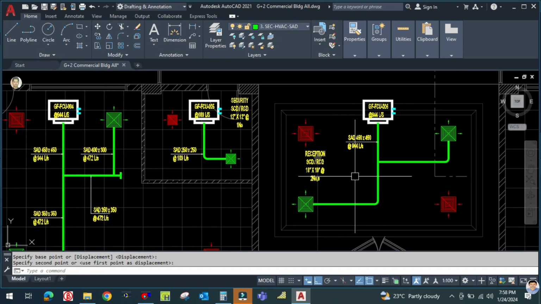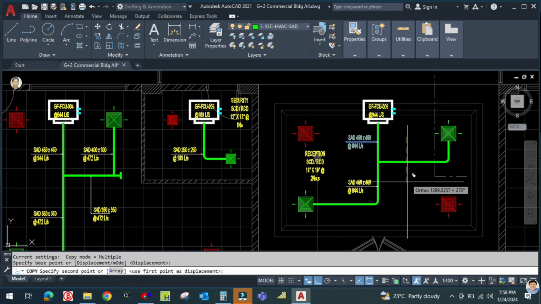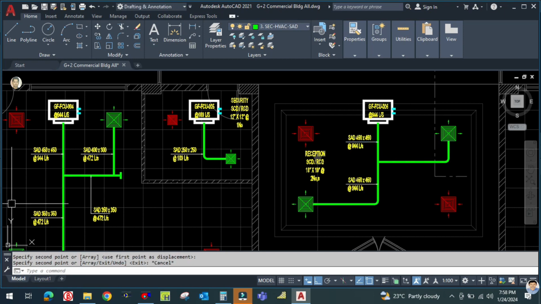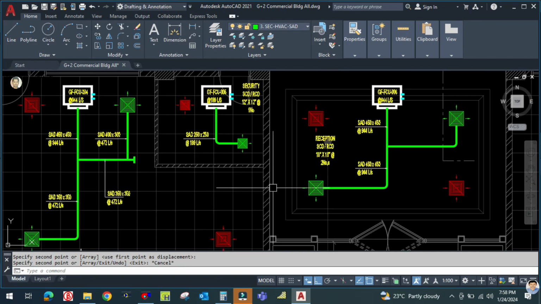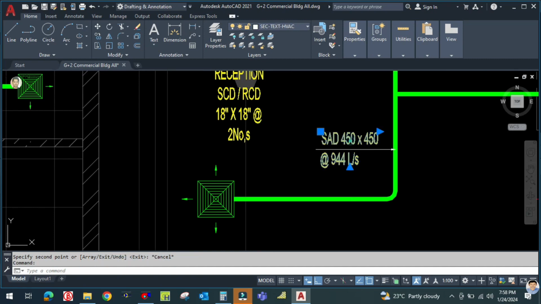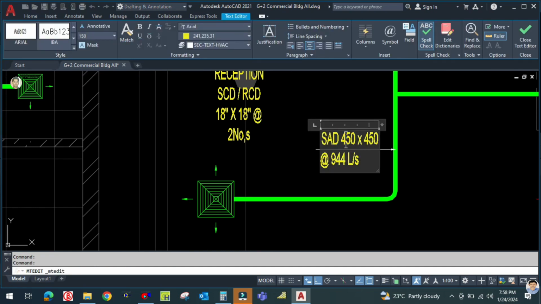What will be the duct size here for the branch? So for the branch, let us copy this, okay? And for the branch it will be 350 by 350 and airflow is 472. So double click to edit. So here the text size will be 350 by 350 and airflow will be 472.